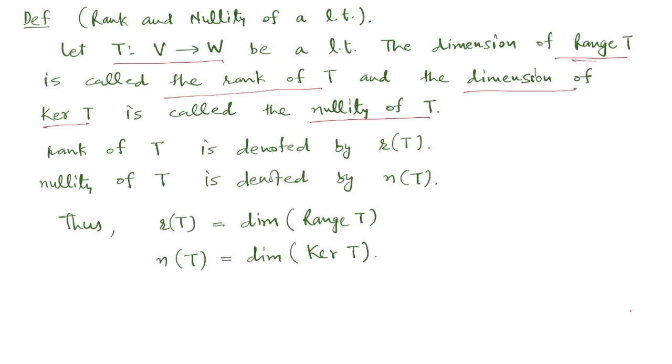We showed that range of T is a subspace of W and kernel of T is a subspace of V, so we can talk about their dimension. Rank of T is denoted by RT, and nullity of T we denote by NT. So rank of T is dimension of range of T and nullity of T is dimension of kernel of T.